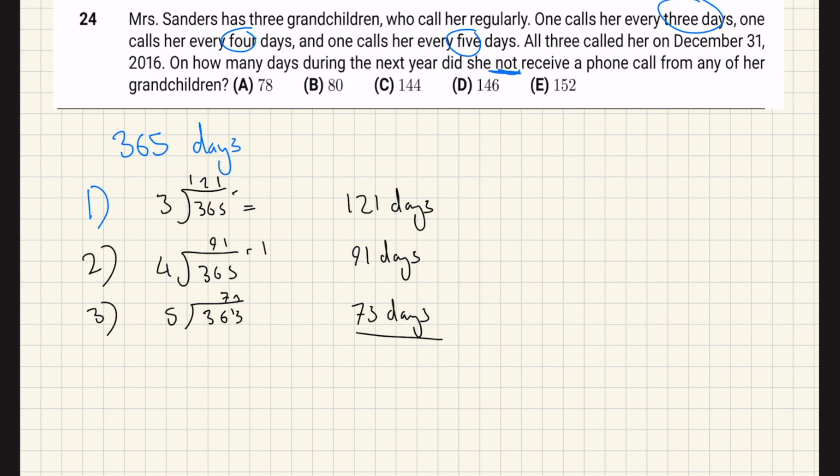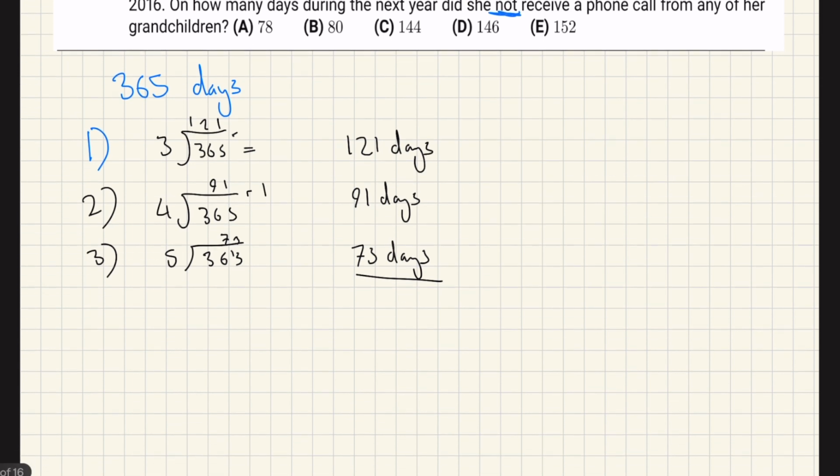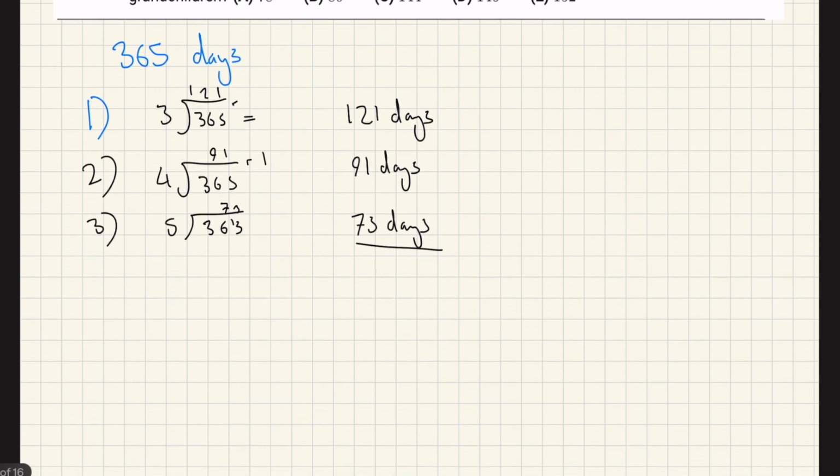The problem is there's going to be some days on which she gets called by 1 and 2, or by 2 and 3, and by 1 and 3, and then we're going to have to consider the final case. So let's try and work out what getting called by 1 and 2 happens every 12 days. So we do 365 divided by 12, so that goes in 30 times, remainder 5. It's going to be 30 days she gets a call from both.